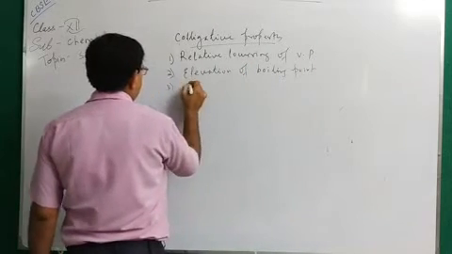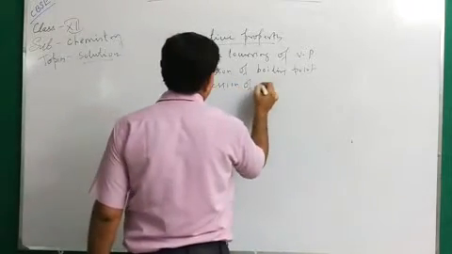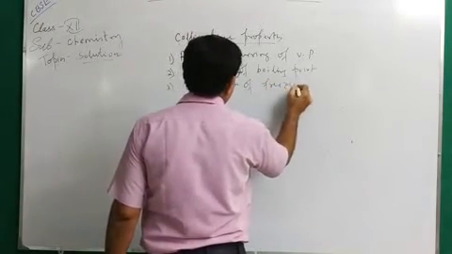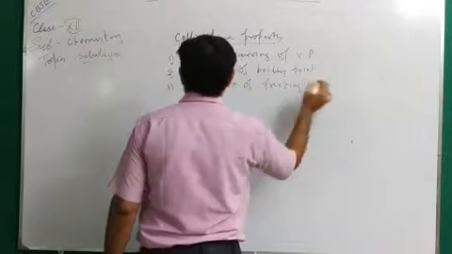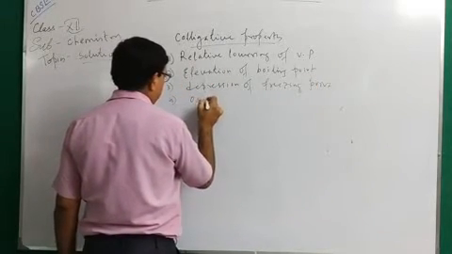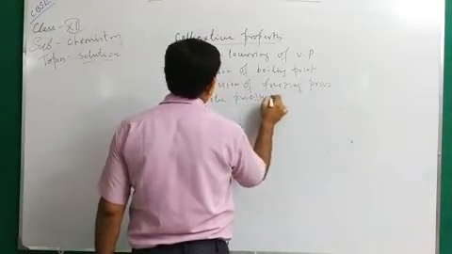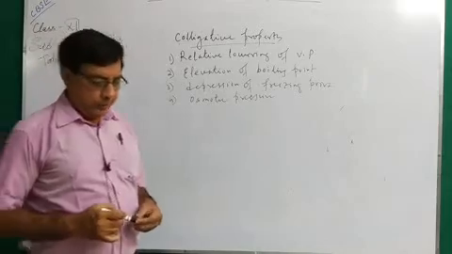Number 3, depression of freezing point. And number 4, osmotic pressure. These are the 4 colligative properties.